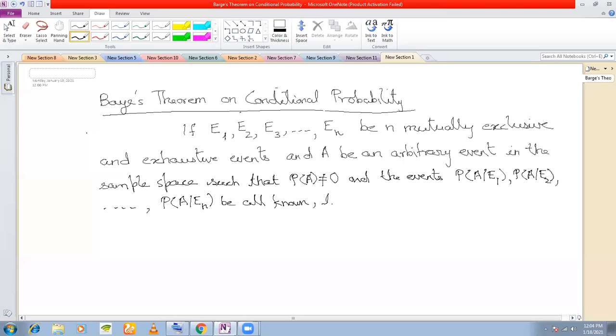Then, according to this theorem, this is the actual result.